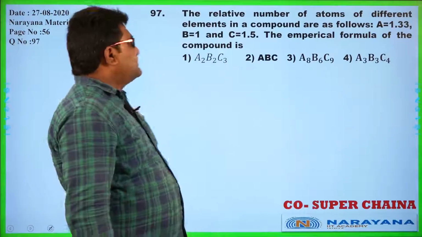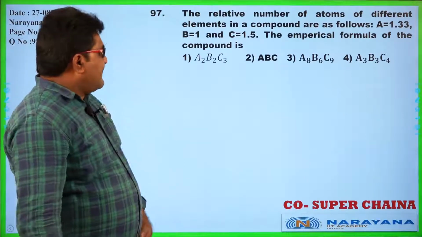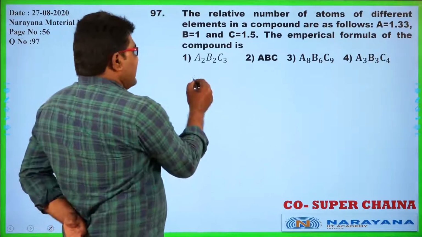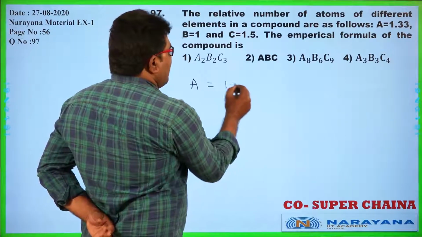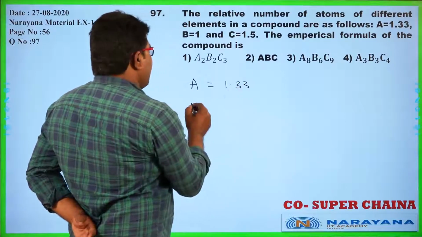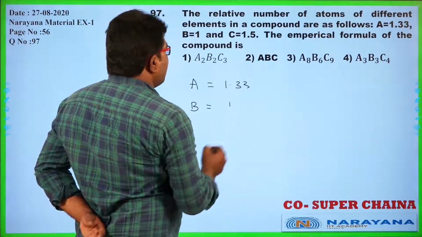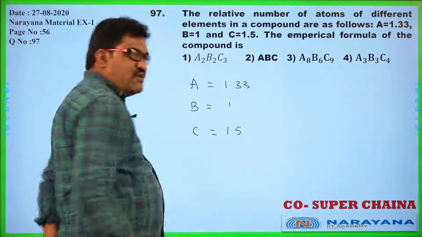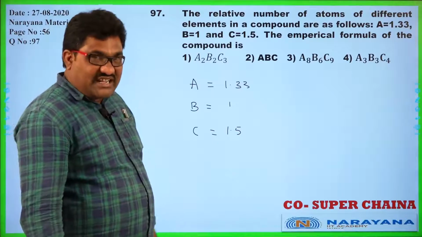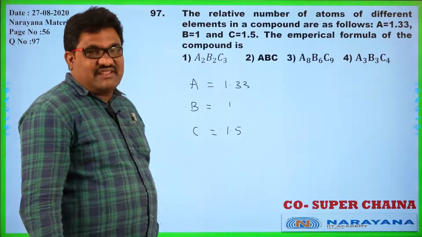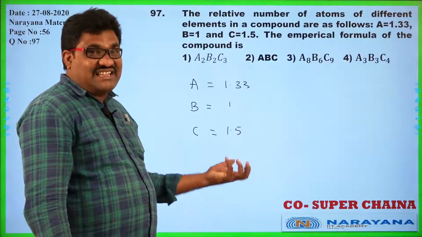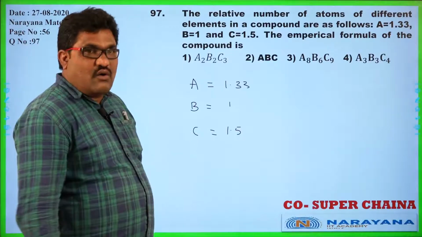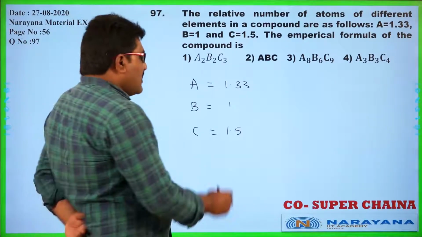Yes, the relative number of atoms of different elements in a compound is as follows. See here, for A, how many relative number of atoms are there? 1.33, and for B it is 1, and for C it is 1.5. It is not a simple whole number ratio. For that, what can we do? By multiplying with an integer we can convert those numbers into whole numbers.